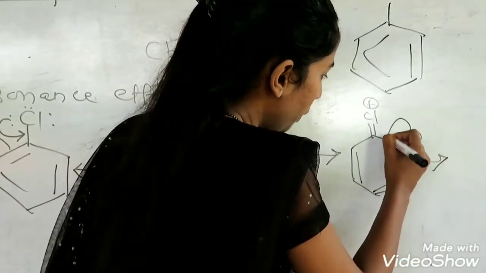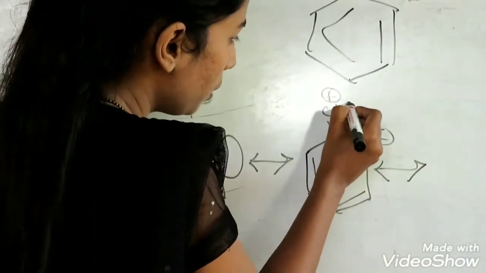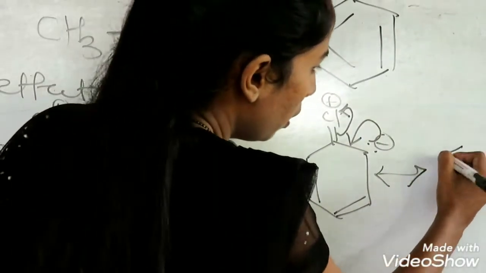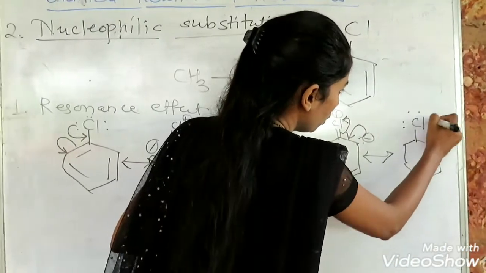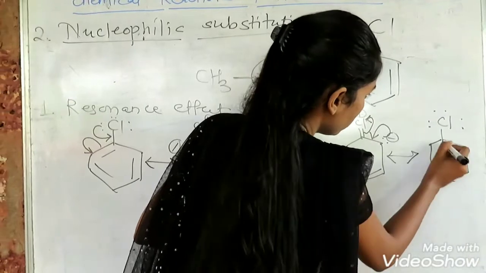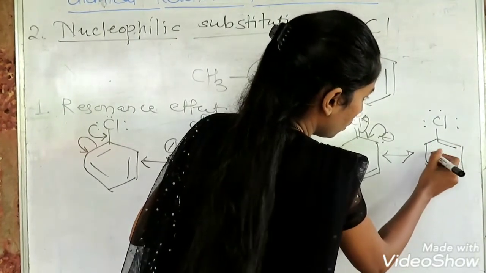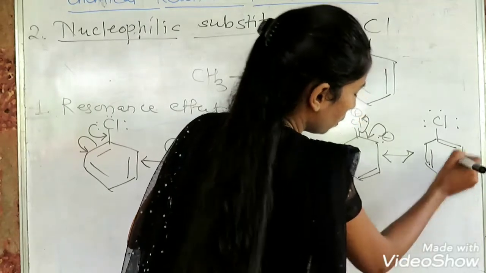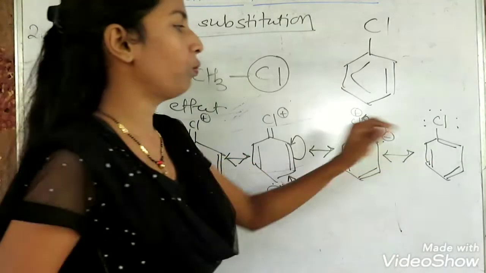Electron pair is shifted between carbon and carbon, so that this pi bond which is formed is shifted on hydrogen, and finally the electron pair reaches chlorine. It gets neutralized. So these are the resonating structures of chlorobenzene.